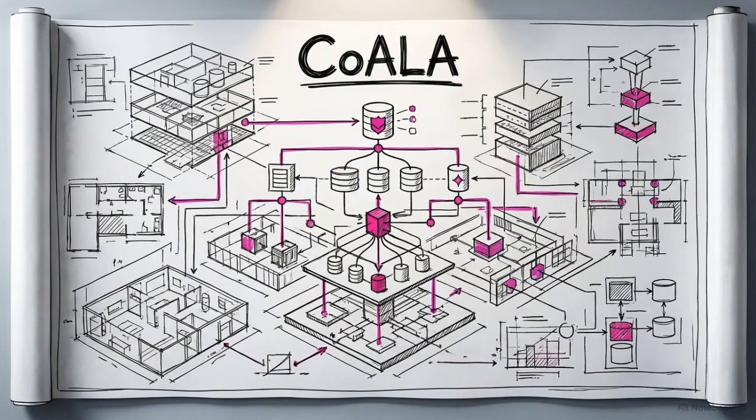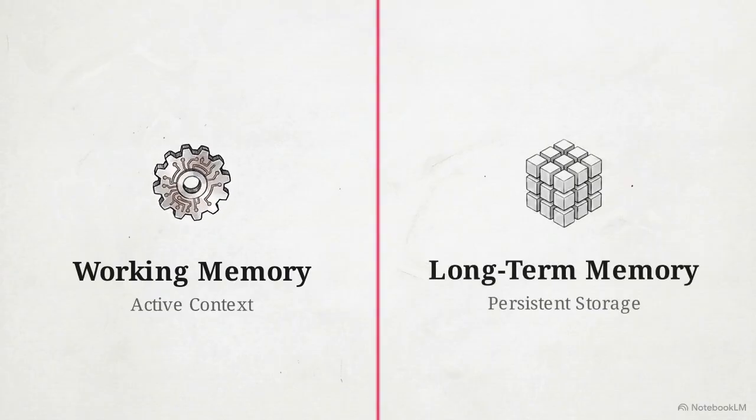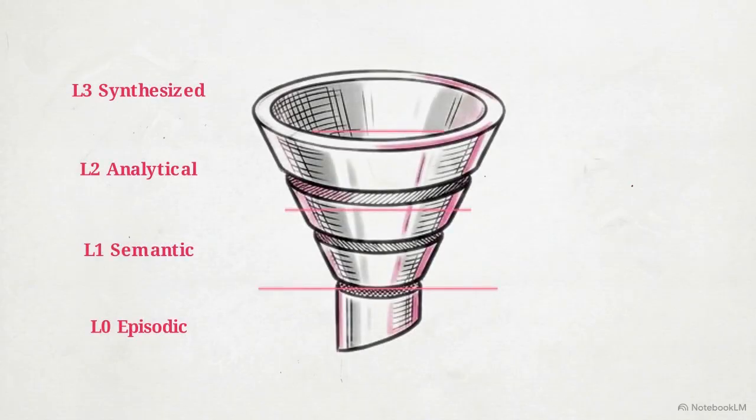To solve this, we map our architecture to the Cognitive Architectures for Language Agents, or KOALA blueprint. KOALA establishes a strict boundary between working memory, the active context for the current decision cycle, and long-term memory, which holds persistent data structures across sessions. We engineer this boundary using a 4-tier compressive memory stack.